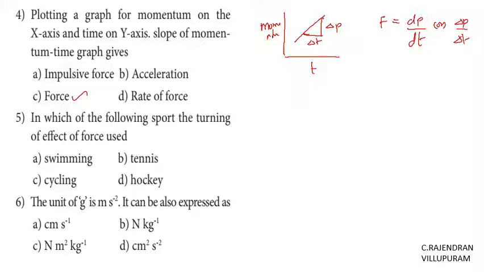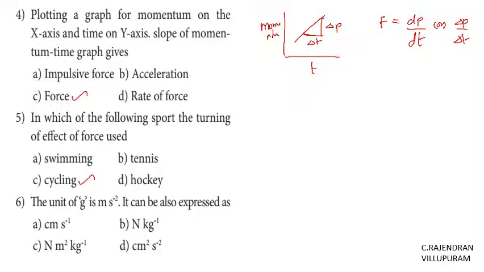If you see all these four options, swimming, tennis and hockey are all done by the man, but cycling is done by the man with the help of a machine. So in a machine, the effect of force will make a turning effect. So the answer is cycling.